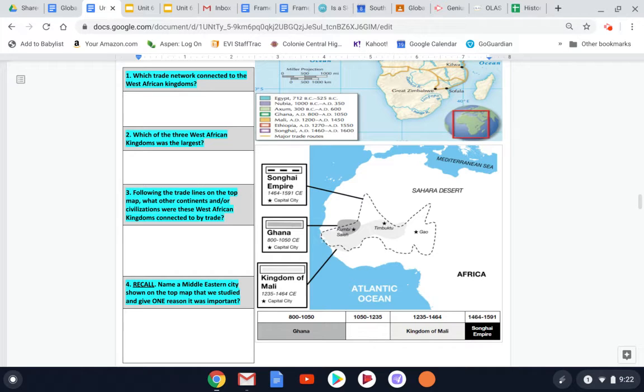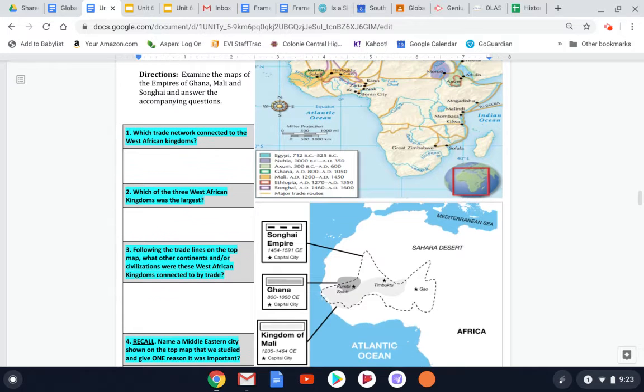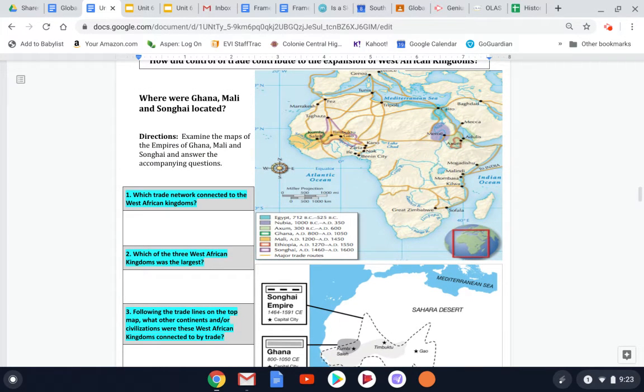For question 3, however, this one asks you to go beyond the map a little bit. It says, following the trade lines on the top map, what other continents and or civilizations were these West African kingdoms connected to by trade? So other continents and other civilizations. So again, look at the three West African kingdoms. Look at the trade networks that are connecting to them, going through the Sahara Desert over to East Africa, even across the Mediterranean, over into the Middle East and beyond.